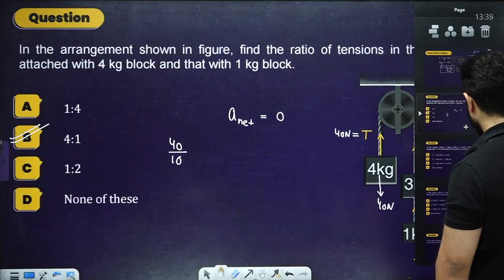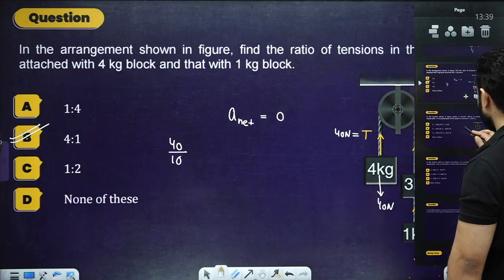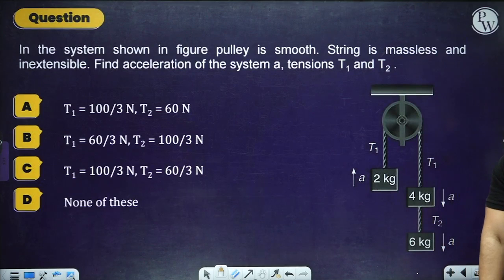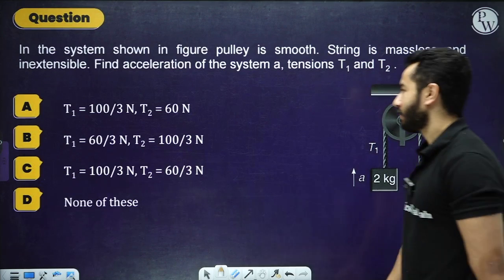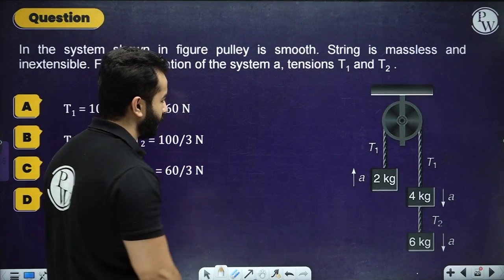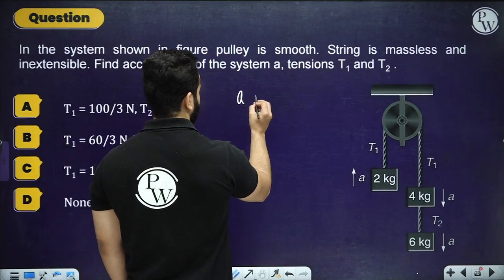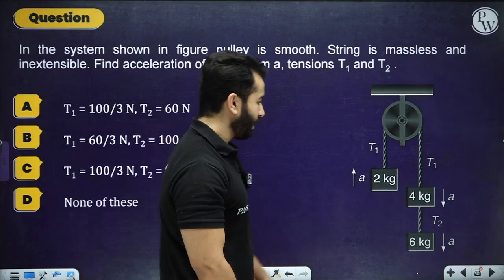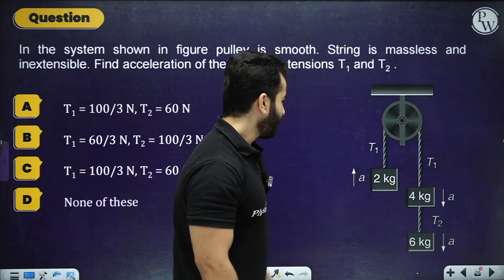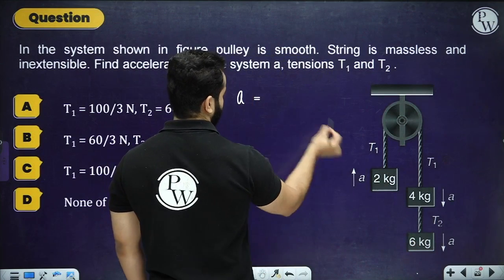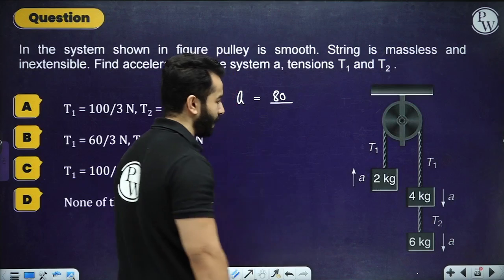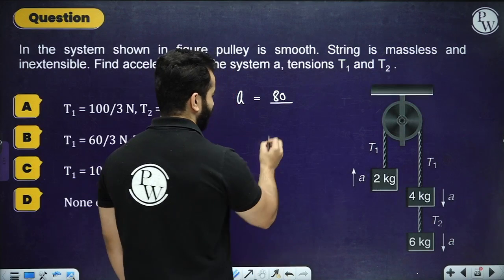Moving on to the next one, let's find out this one. Again, pause the video, solve it by yourself, then check your answer. Let's do it quickly. Now over here again, let's find the tension. So the acceleration will be net force: 40 plus 60 is 100, 100 minus 20 is 80, divided by 12.